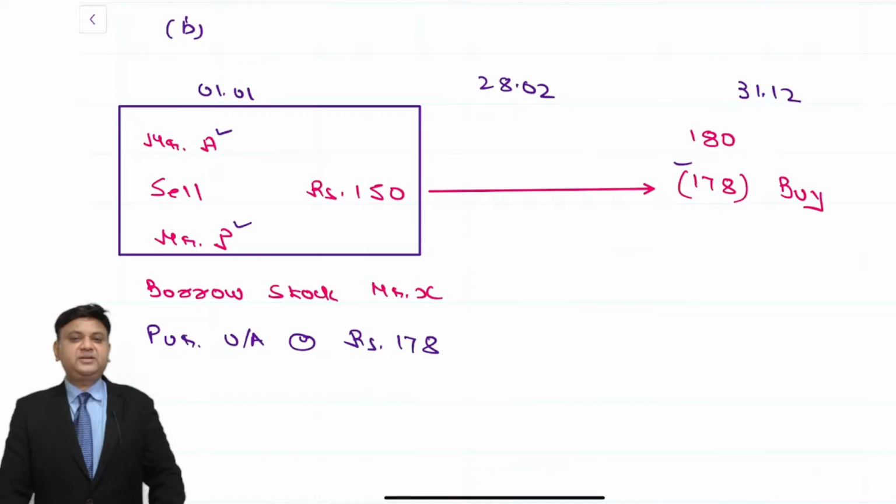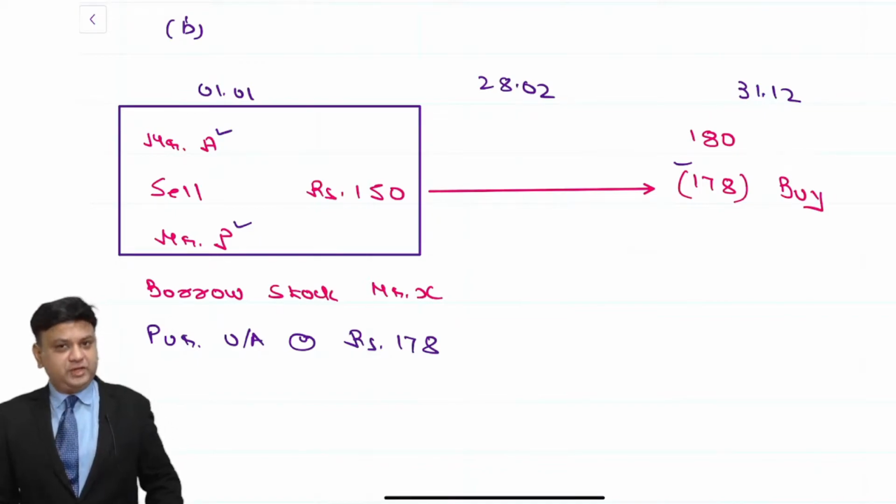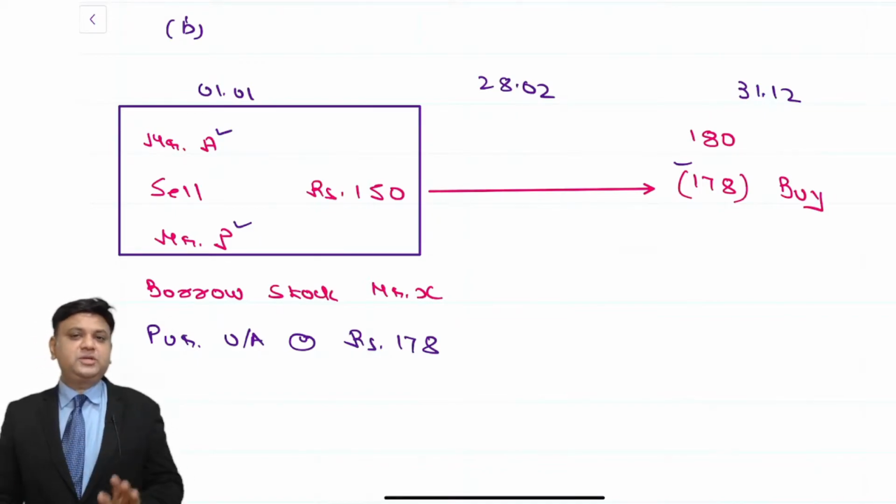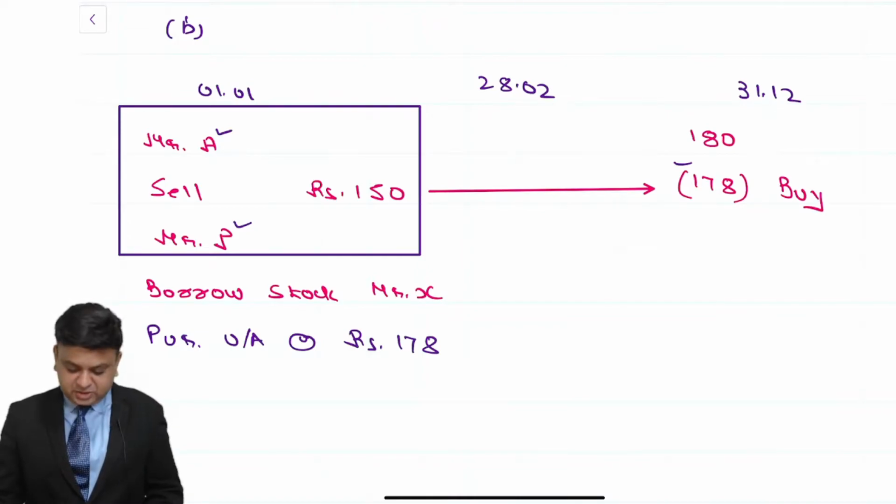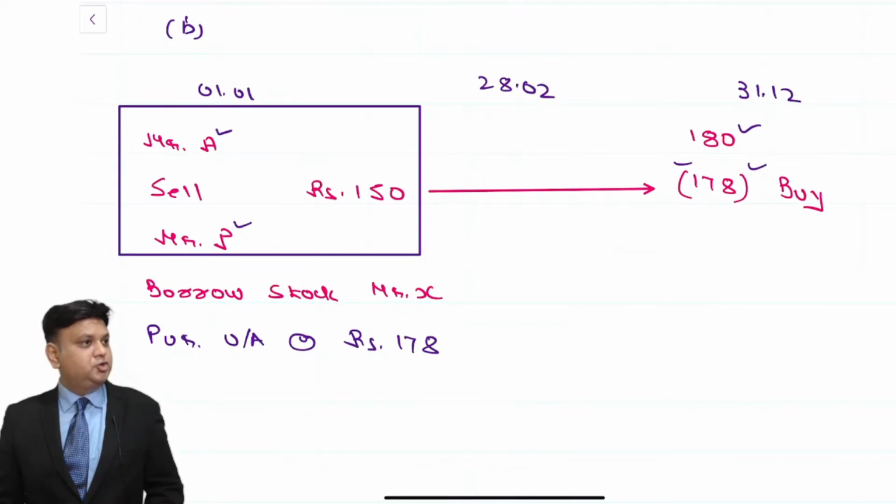I will just repeat the transactions that I have explained to you so far. The price of the underlying asset should be 180, but instead of that it is 178. So you enter into the forward or the futures contract to purchase the underlying asset. That is the very first thing that you are doing.